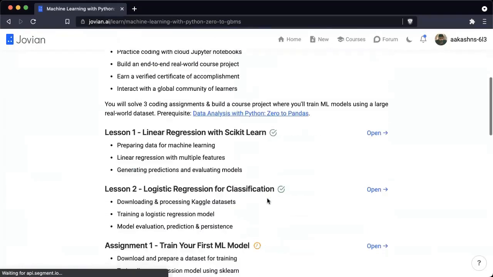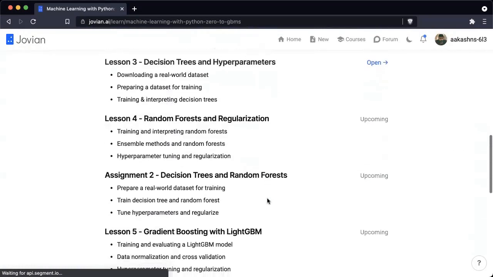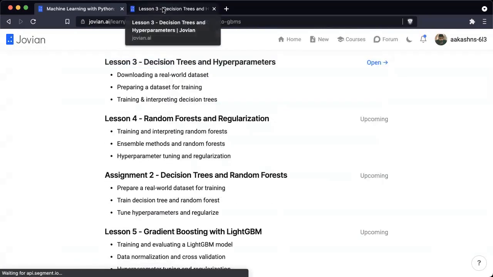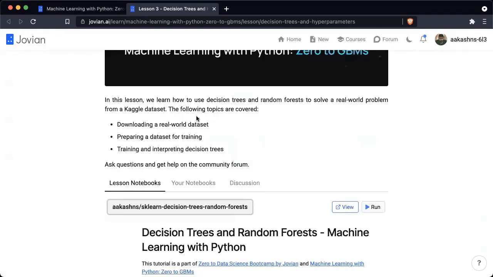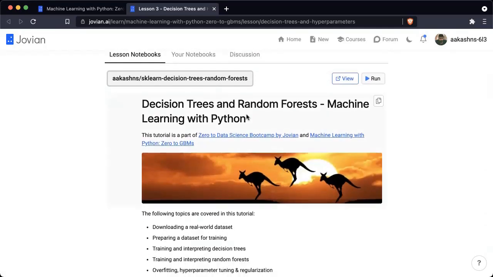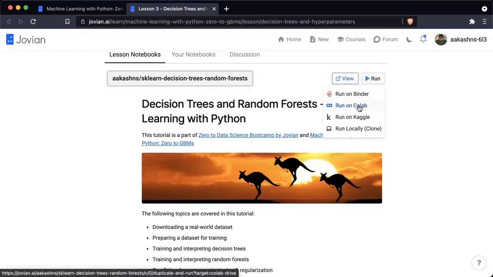With that, let's scroll down to lesson 3, decision trees and hyperparameters. On the lesson page, you will be able to find a recording of the lesson. And here is some description about the topics that we are covering today. The code we will be executing today is present in this Jupyter notebook, which you will find in the lesson notebooks tab. We have just one Jupyter notebook for today. You can read through this Jupyter notebook and view the code. But if you want to run the code, you need to click run. So I'm just going to click run on Colab here.